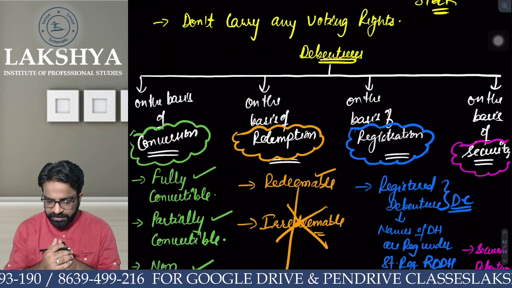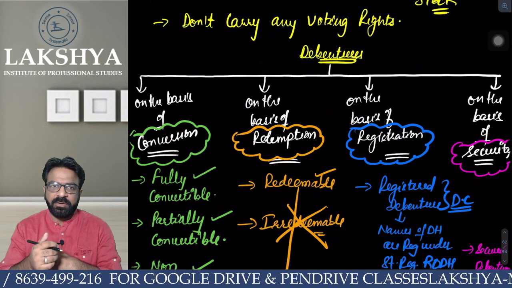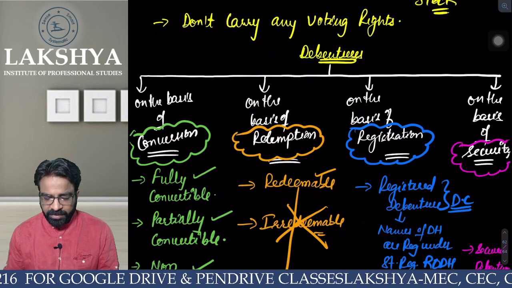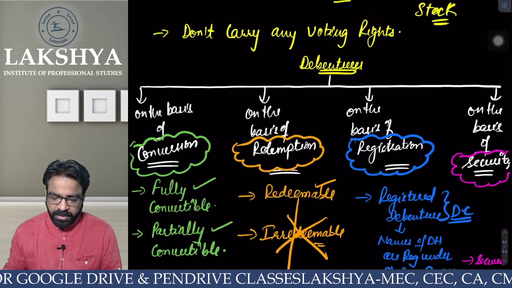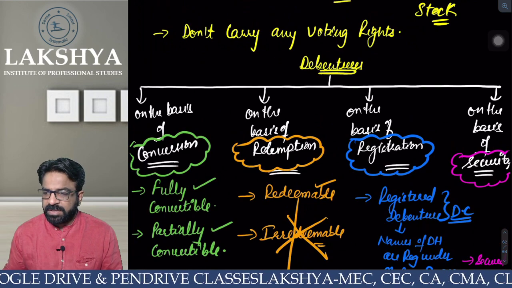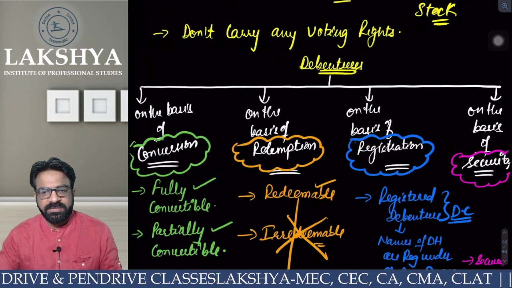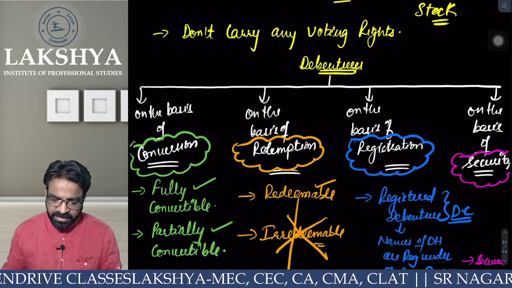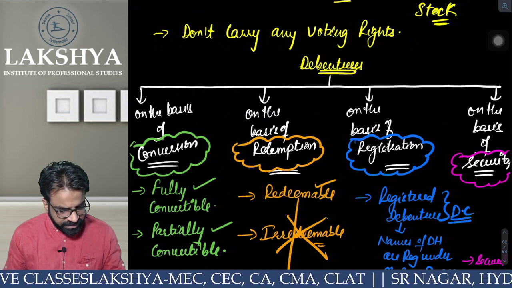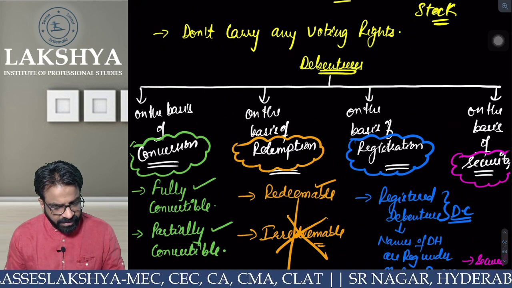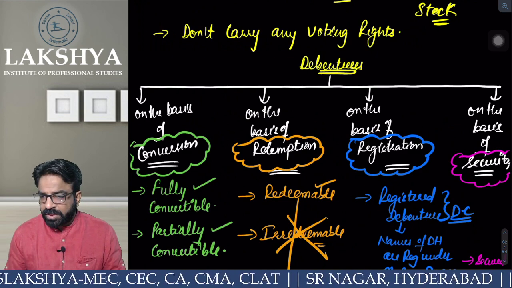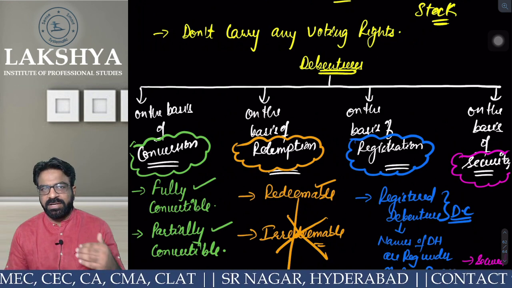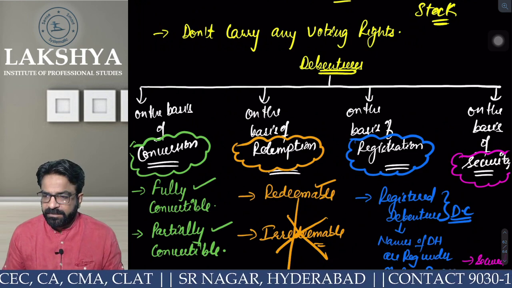So first of all, welcome you all to the CMA Interlaw classes. What was the previous topic we have done? We have done the classification of debentures, right? In the classification of debentures, can you tell me how many classifications we have done? Total 4 classifications we have done, and in that total 9 types of debentures we are done with.